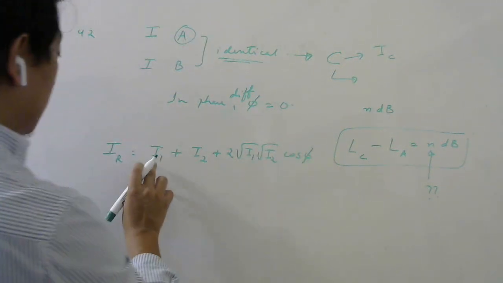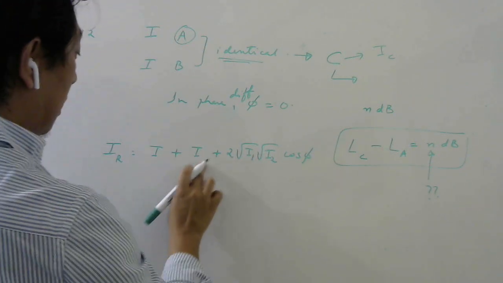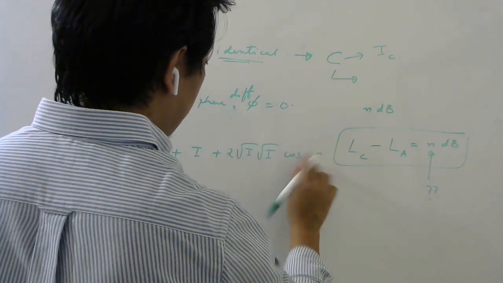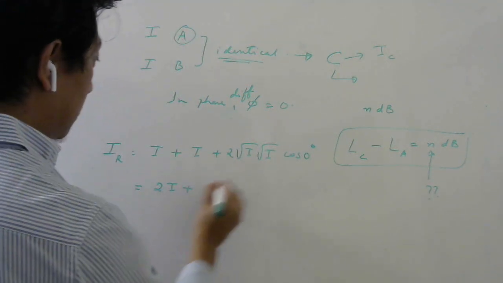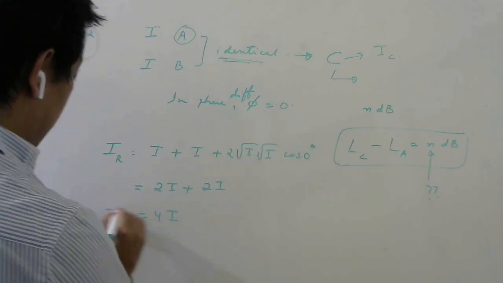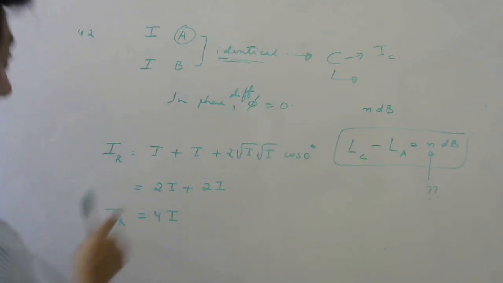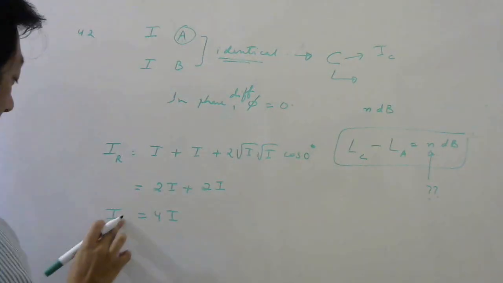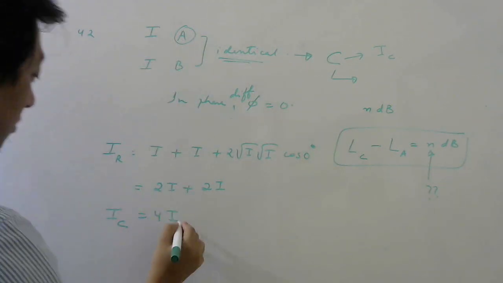So here the two waves A and B have the same intensity. So this will be I, this will be I. In phase means phase difference will be 0 degrees. So this will be 2I plus 2I, that will be 4I, the resultant intensity. Now the resultant sound they are calling C, whose intensity I wrote IC. So this IC is 4 times the intensity of A, which is IA.